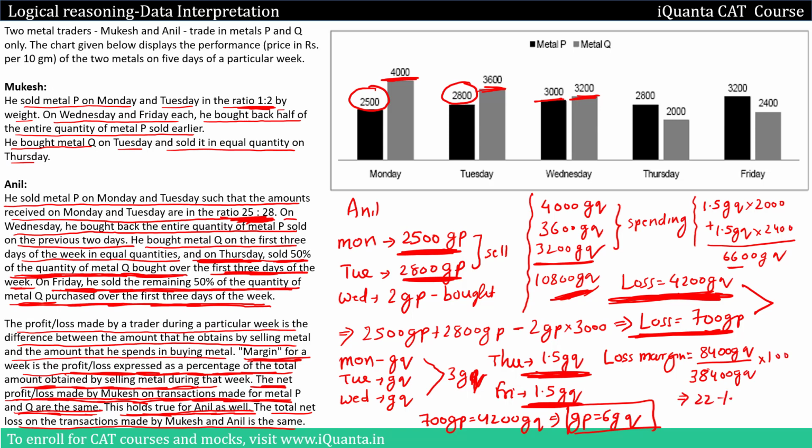You can calculate this. In the last line, we have been given that the total net loss on the transaction made by Mukesh and Anil is the same. So what is the total net loss made by Mukesh? We have calculated it earlier. It was equal to 3200 MQ. And what is the total loss which is faced by Anil? We just calculated it over here. It is 8400 GQ. So we can find out the ratio of MQ and GQ over here. So MQ ratio GQ will be equal to 21:8. We have utilized all the data.